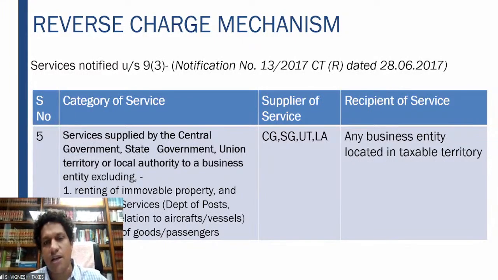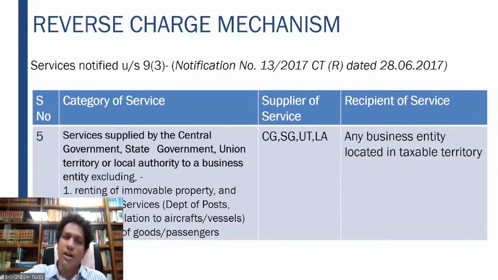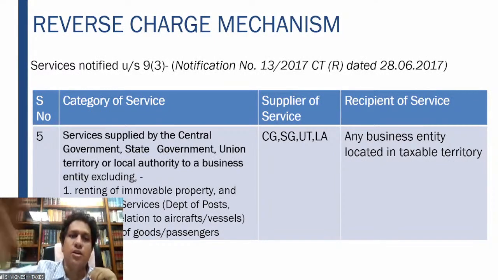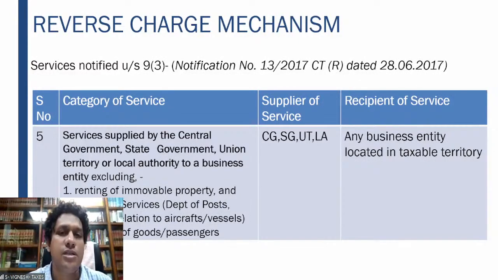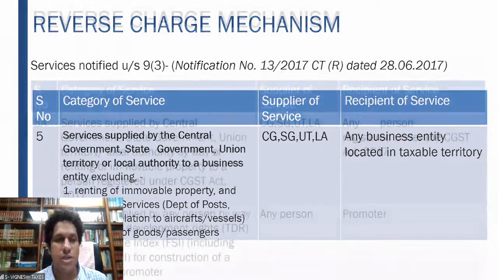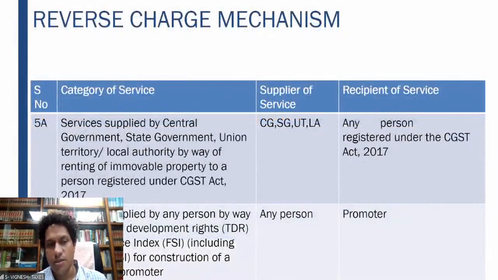Supplier of services: central government, state government, union territory, local authority. Recipient of services: business entity. Government premises is empty. Government gives it on rent to the respective person. This person, the tenant, has to pay the GST on the reverse charge basis. So these types of services which are provided by the central government, state government, union territory or local authority, etc., are also subject to the reverse charge mechanism.